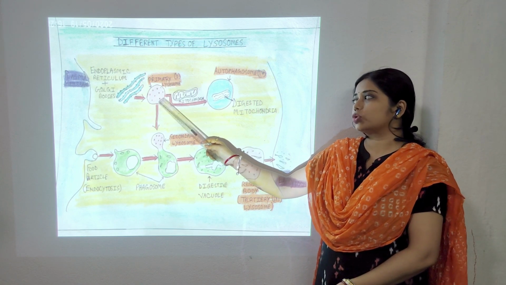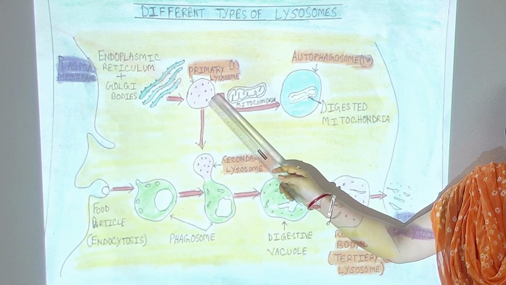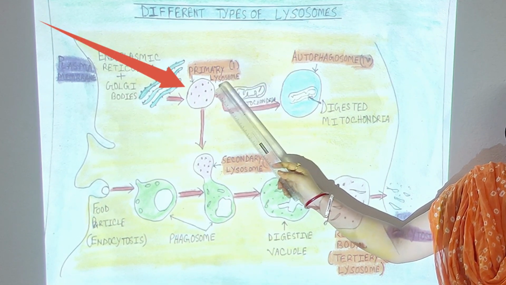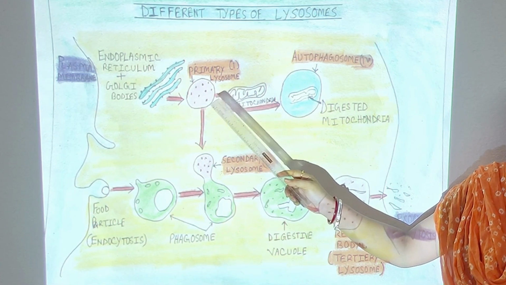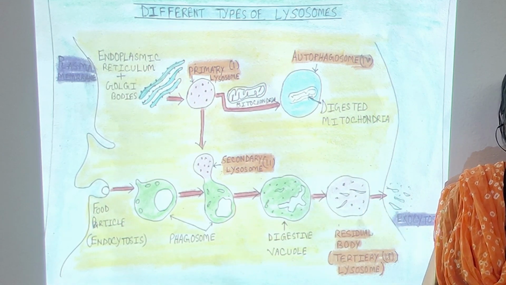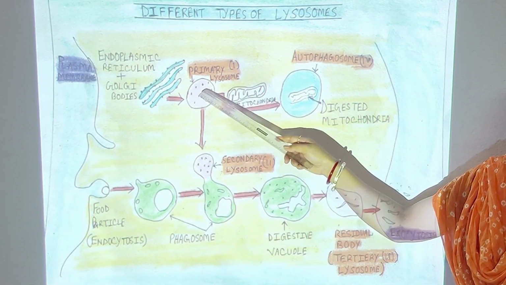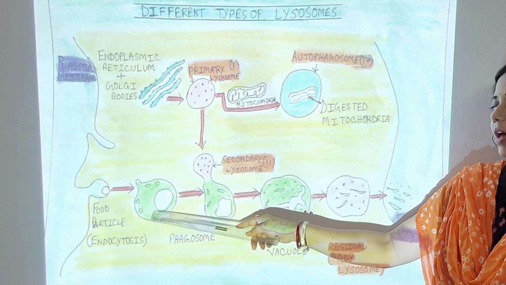Now, primary lysosome contains inactive hydrolytic enzyme. Hydrolytic enzymes are those enzymes which break down different chemical substances by addition of water. An example of hydrolytic enzymes is protease. Now the primary lysosome binds with the food vacuole.